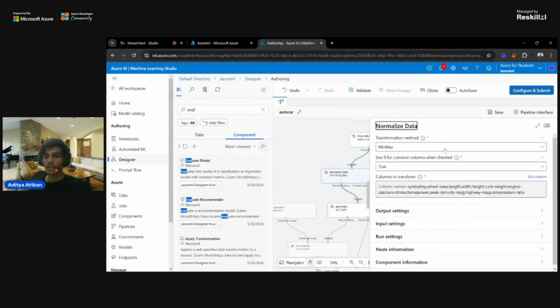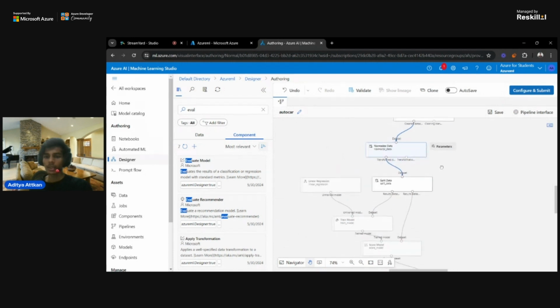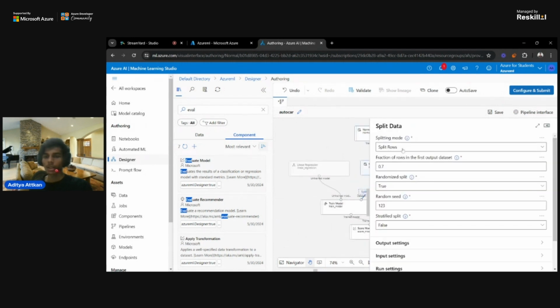In the normalized data, you can see that some things are there. Then we have split data, so you have to specify some things in that. The splitting mode is split rows, and the fraction of rows in the first output data set is 0.7. I specified a 70-30 ratio.